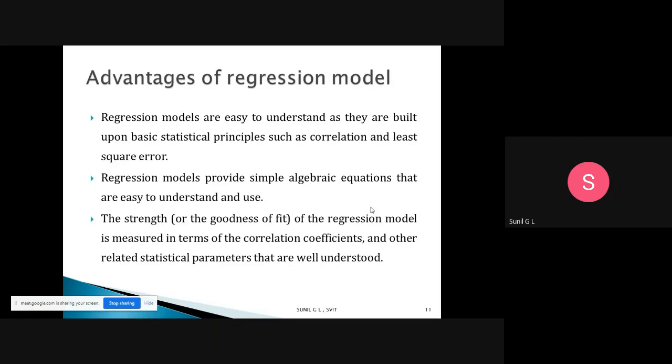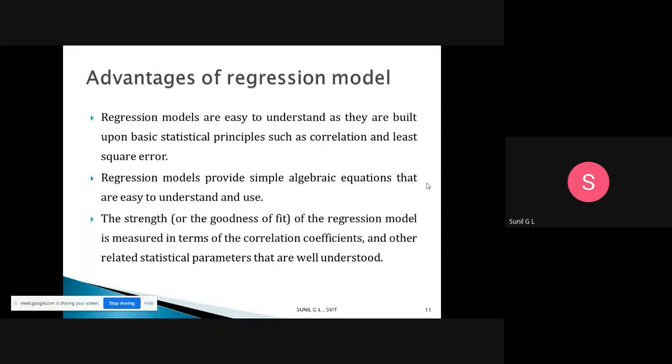The regression model is a basic foundation block of statistics. When you want to go for advanced techniques like machine learning or artificial intelligence, the regression model is a basic building block. It is built upon basic statistical principles such as correlations and least square error. Correlation is the relationship between two variables. For each variable we need to find the least square error, and the variable having the least square error, we will select.